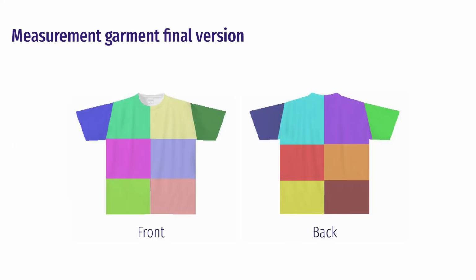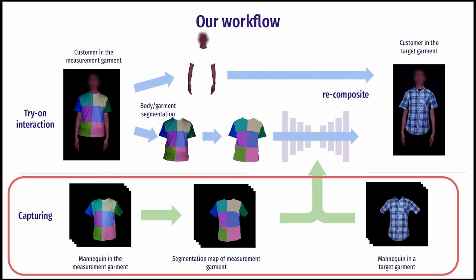The measurement garment that we designed is inspired by segmentation visualization and is designed to be bright such that it's easy to be seen even under darker indoor environments. Now that we have introduced all the core building blocks of our system, we can talk about how we prepare the data required to produce the virtual try-on result.